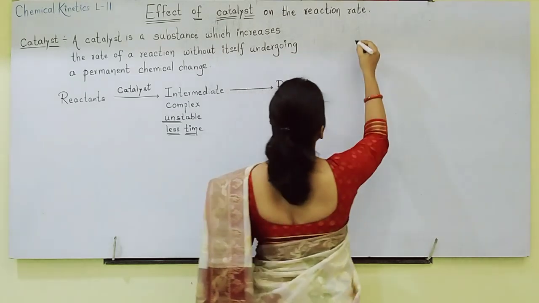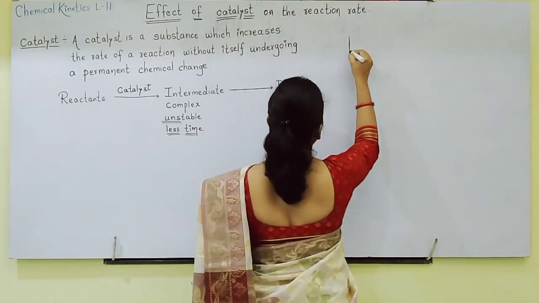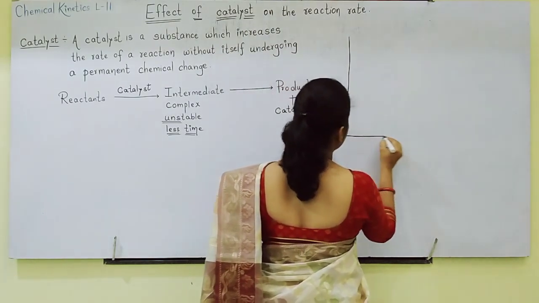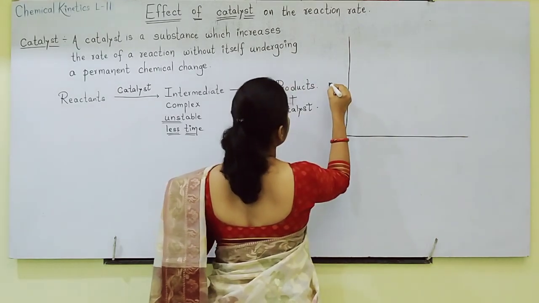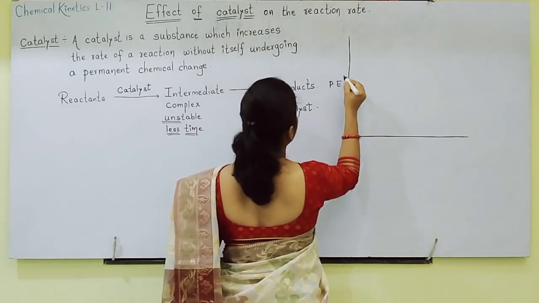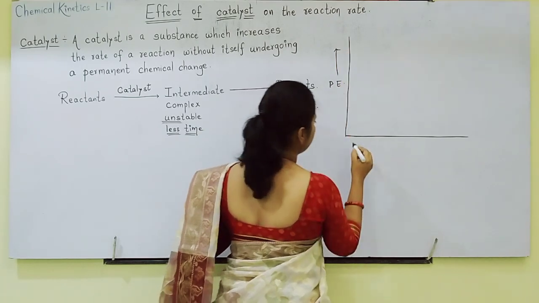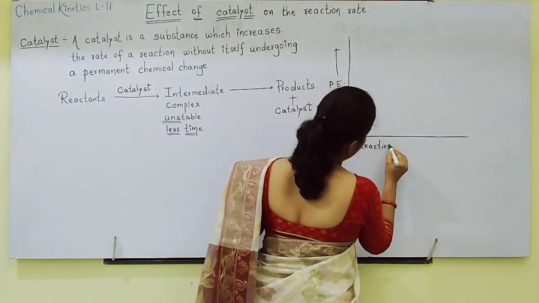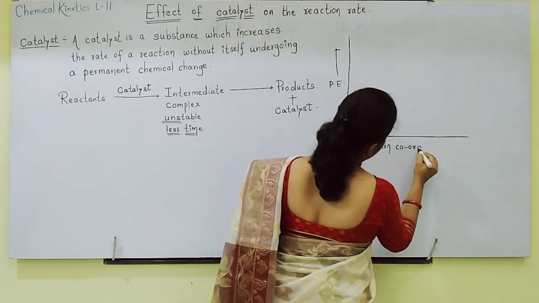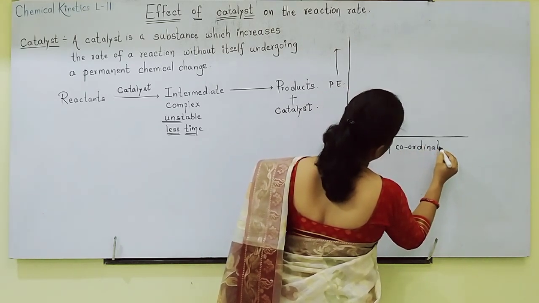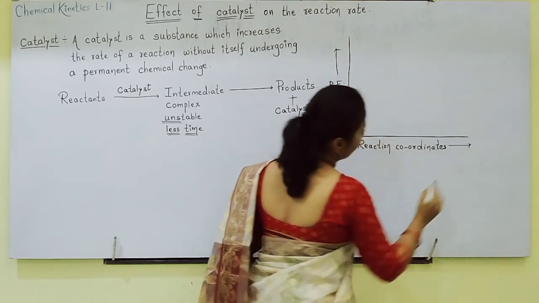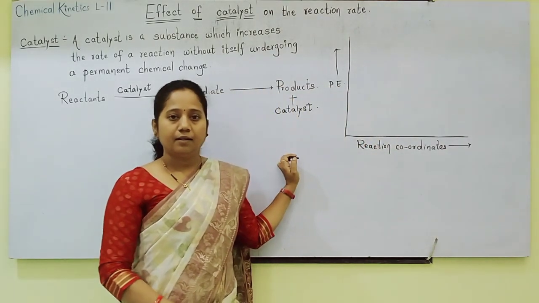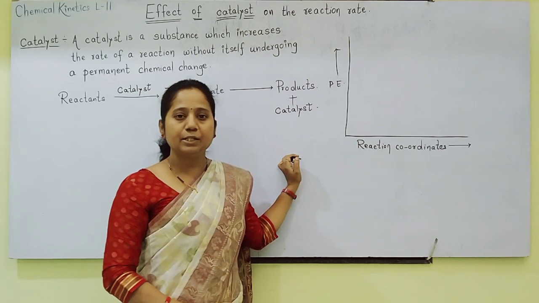So here, students, I am plotting a graph for potential energy versus reaction coordinates. Now see this graph.